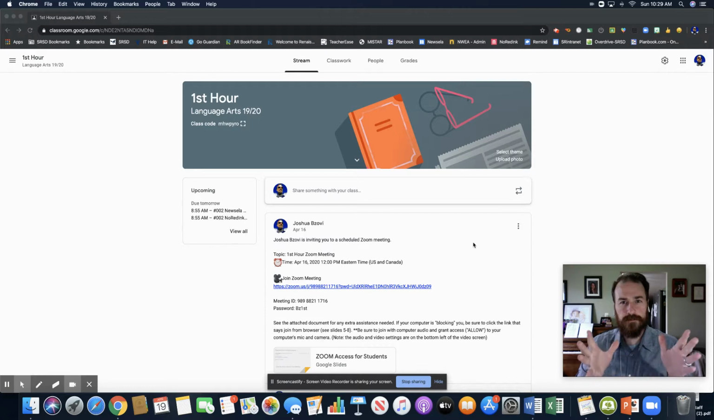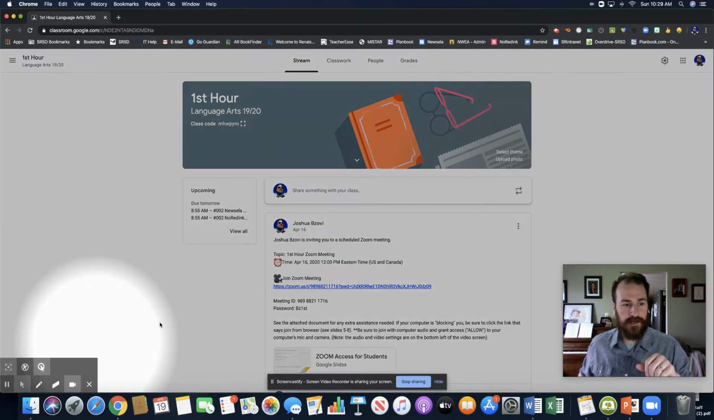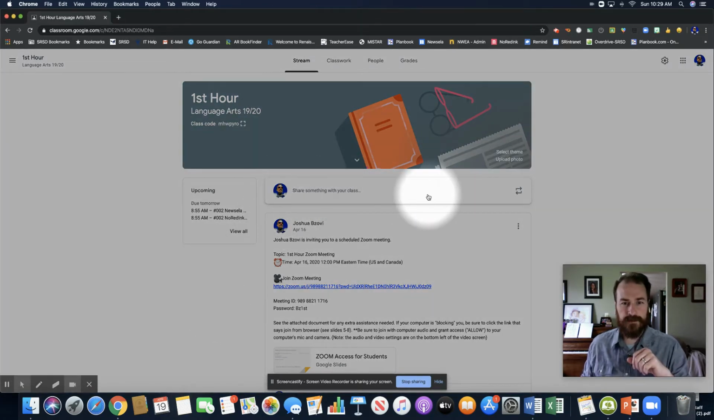So I wanted to really quickly go over what you can expect for this week on your assignments that will be issued for language arts. As you can see on the screen here, I have my mouse highlighted so you can see where I'm at. We are obviously in our Google Classroom. I'm using First Hour right now just as an example, but this could be applied to all the other hours.